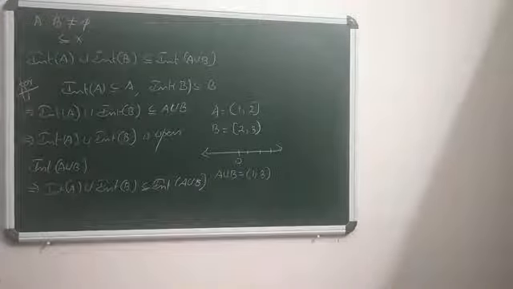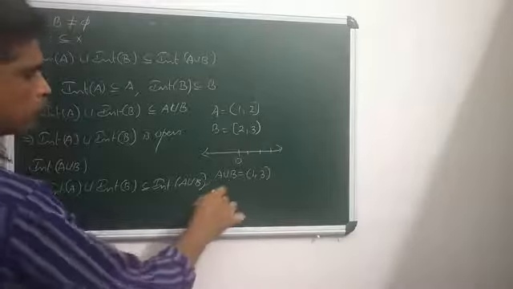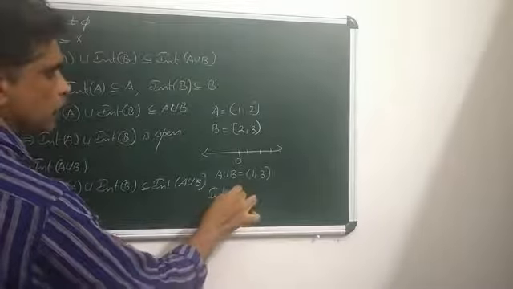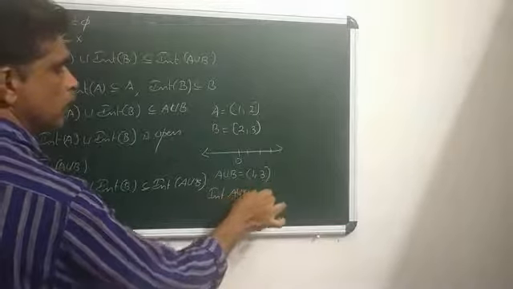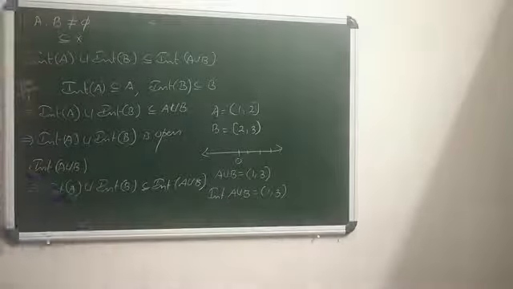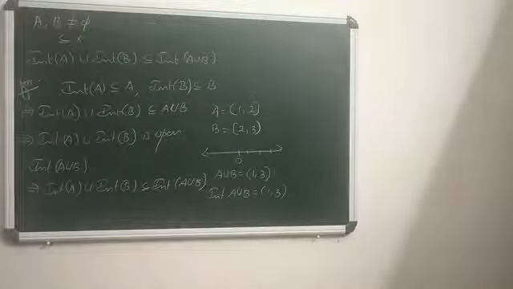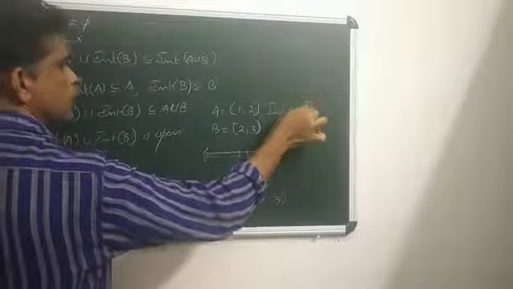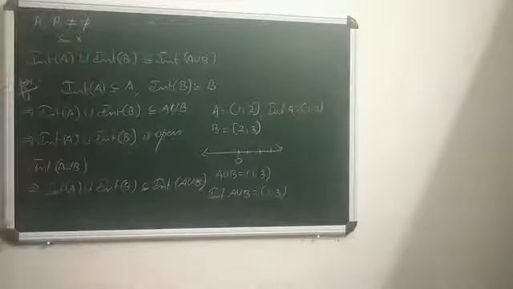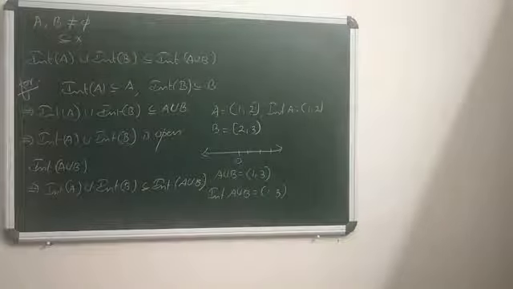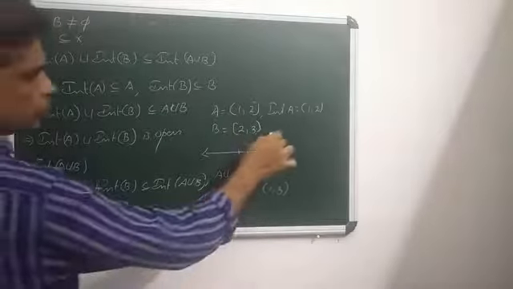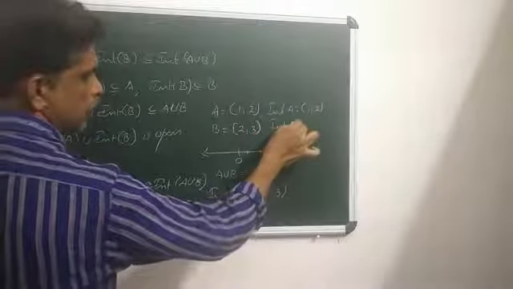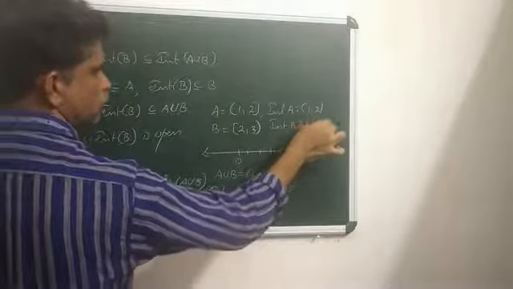So what is the interior of A union B? Here the interior of A union B equals the open interval (1, 3). Now what is interior A? Here interior A is the open interval (1, 2). And what is interior B? Interior B equals the open interval (2, 3).